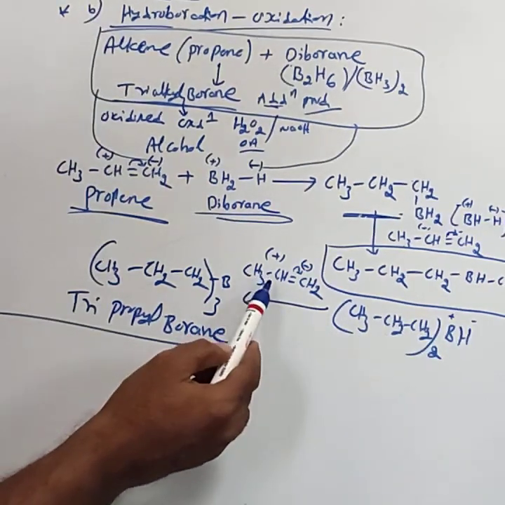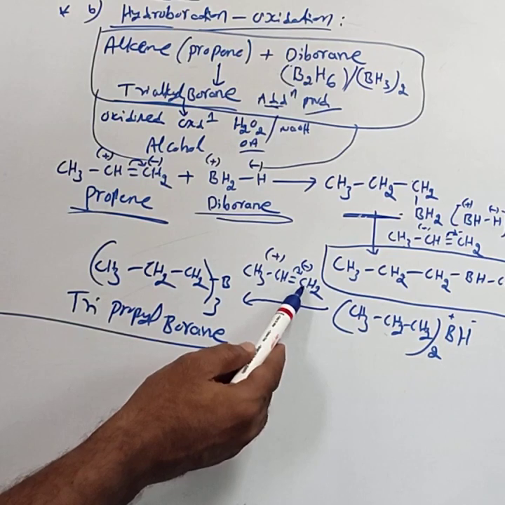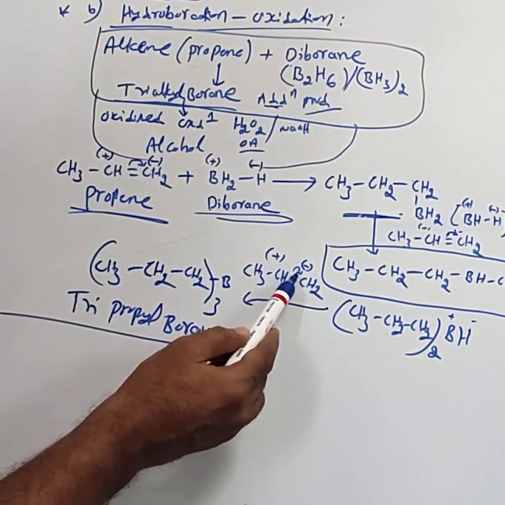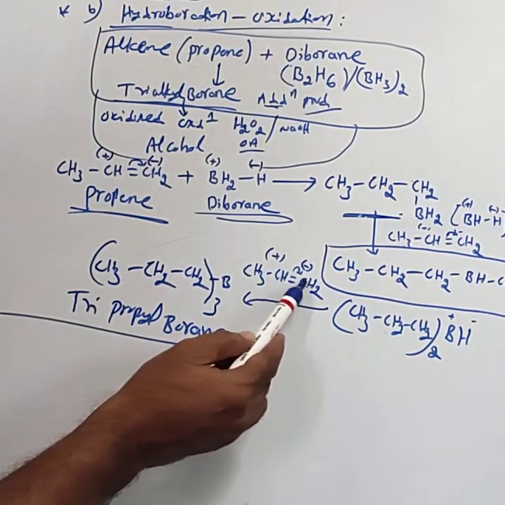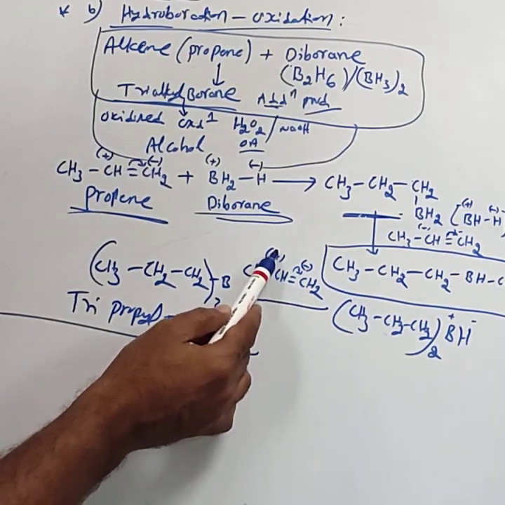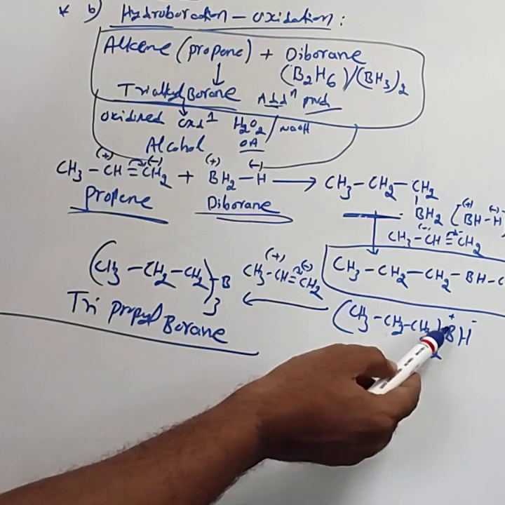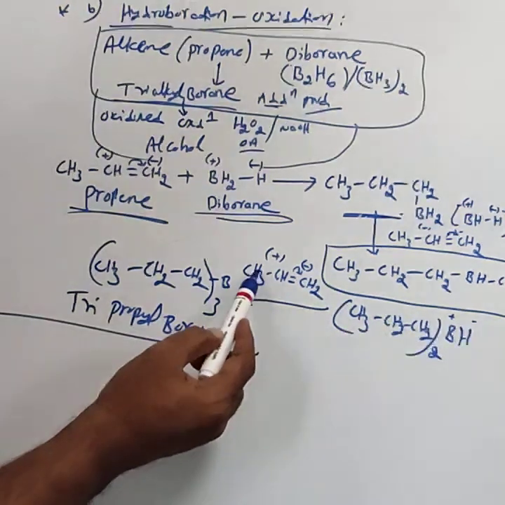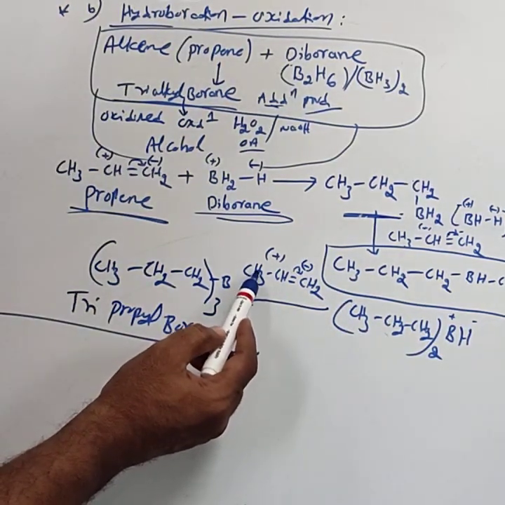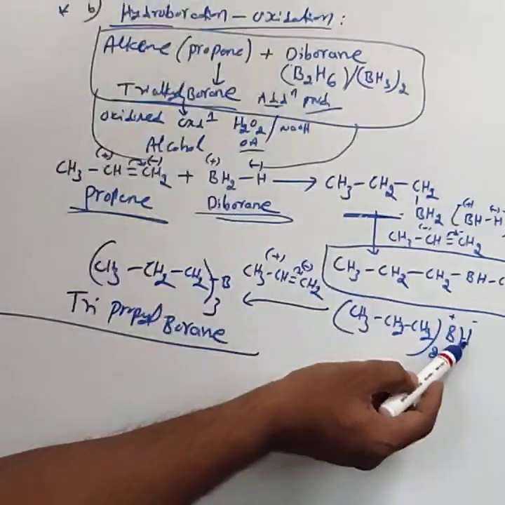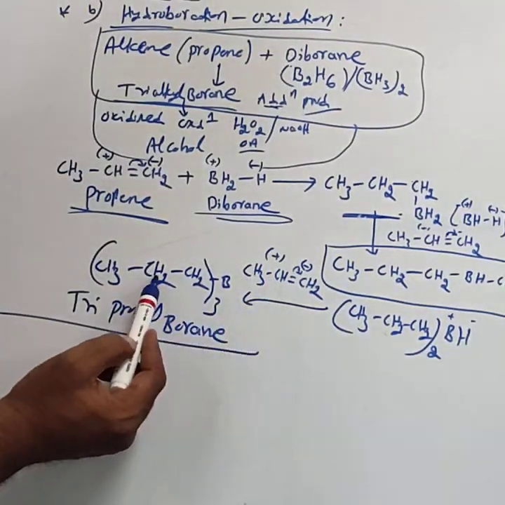This is treated with one more propene. Again the same propene. This double bond shifted to this carbon and the carbon gets a negative. This CH gets a positive. Then in this BH, hydrogen as negative, boron as positive. Then you consider this alkene CH3. To this CH, this hydrogen gets added, hence converted into CH2.